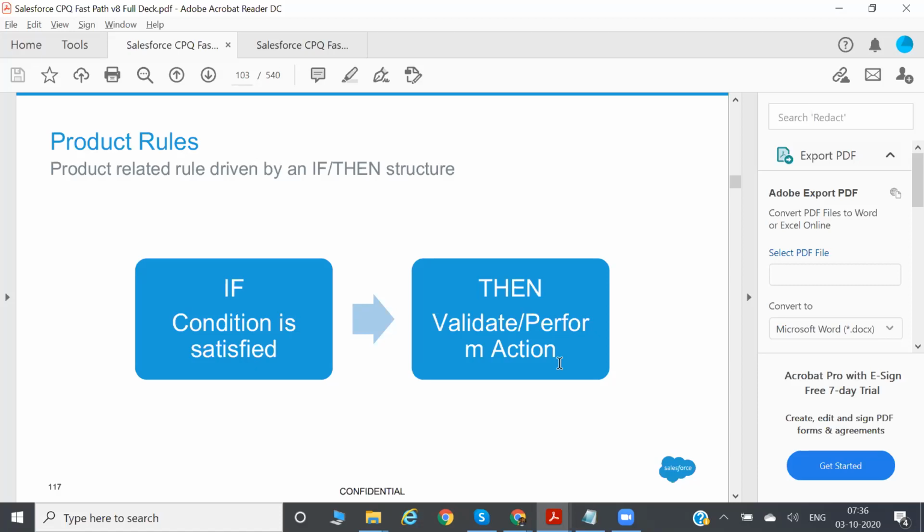Only one. So you are checking the condition, bundle quantity is equal to 1 or shouldn't be greater than 1, then only it will perform the action. So first in the product rule it will check the condition, then it will perform the action. So if and then.